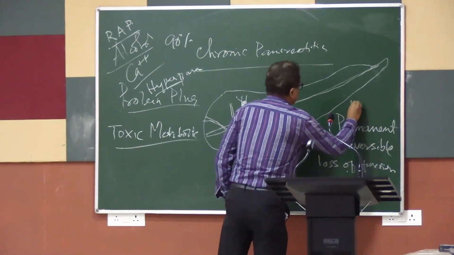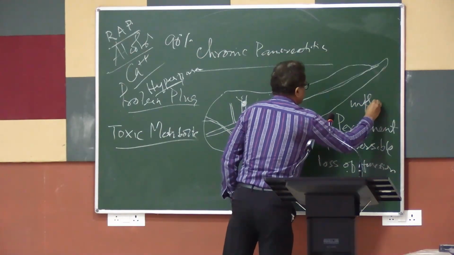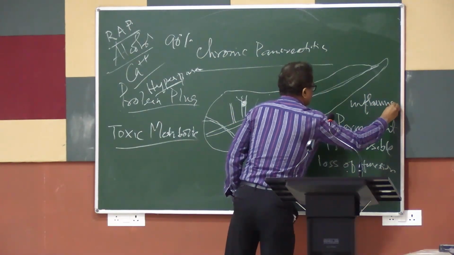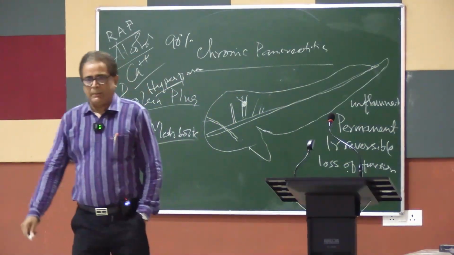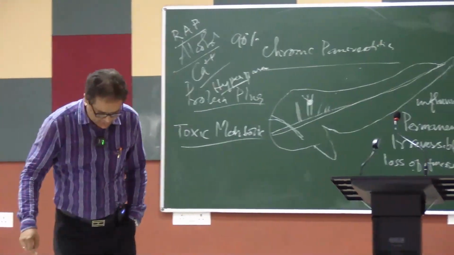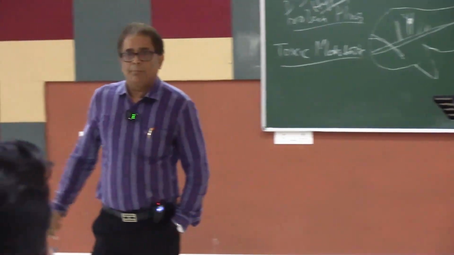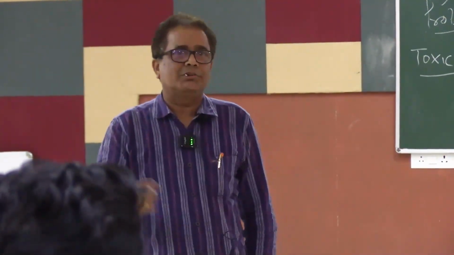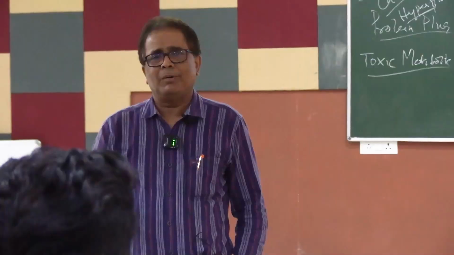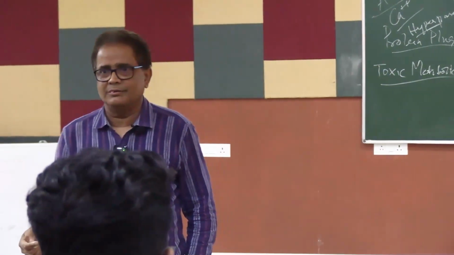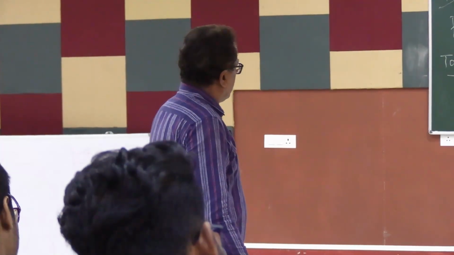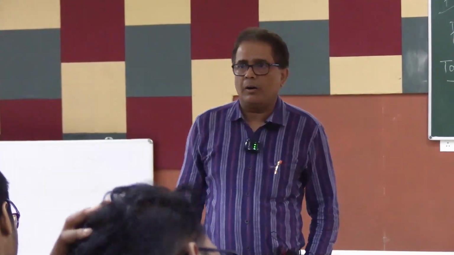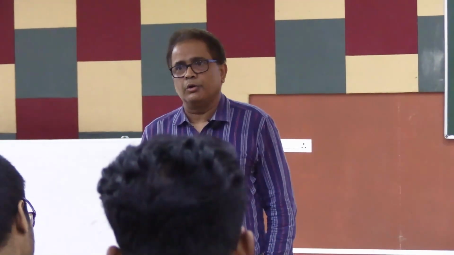So it has been accepted that it is an inflammatory change in the pancreas that brings permanent, irreversible loss of function of both exocrine and endocrine pancreas. So that is an inflammatory process.